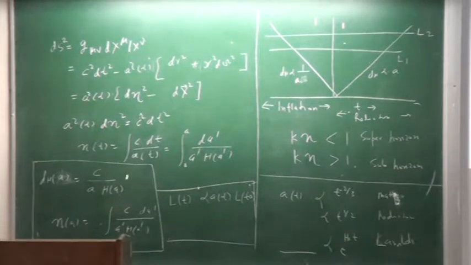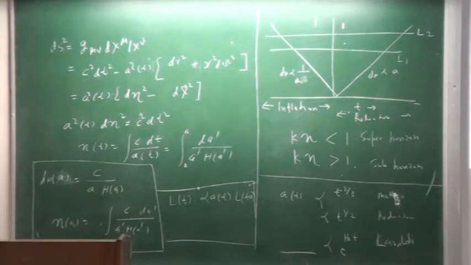If it's just c by H, then it's just an ordinary Hubble length. If you put a here, you are dividing by the scale factor. It's the co-moving size of the Hubble radius or Hubble scale. So why are these two scales important? If there are 2 points in the universe, then causal communication between them can be established, meaning a signal can reach from one point to another, and any physical process can operate at any time t if they are separated by a distance less than the Hubble distance.